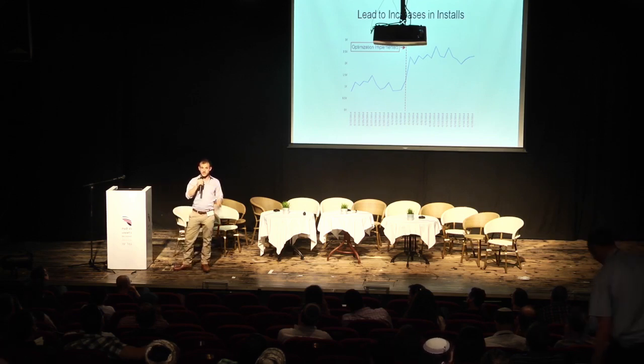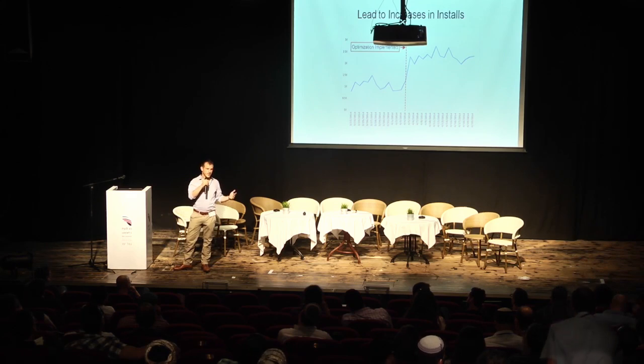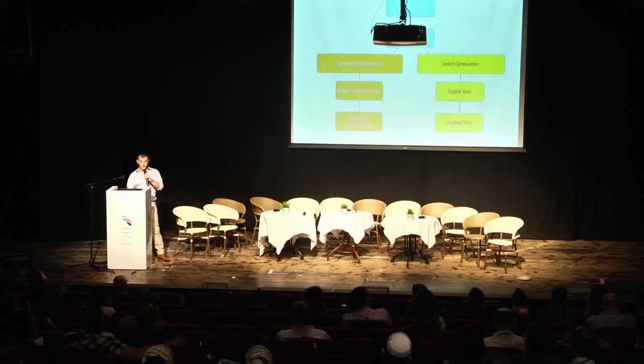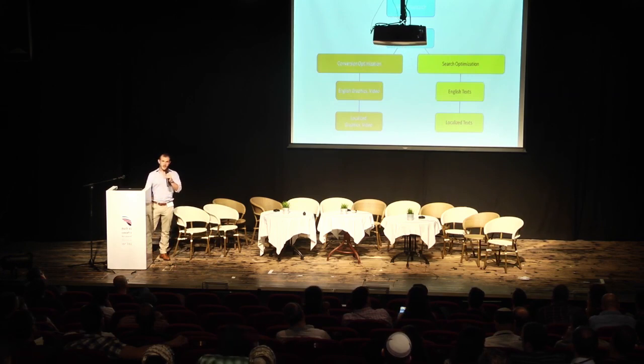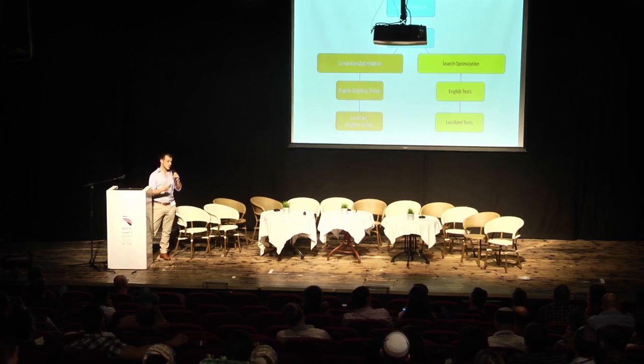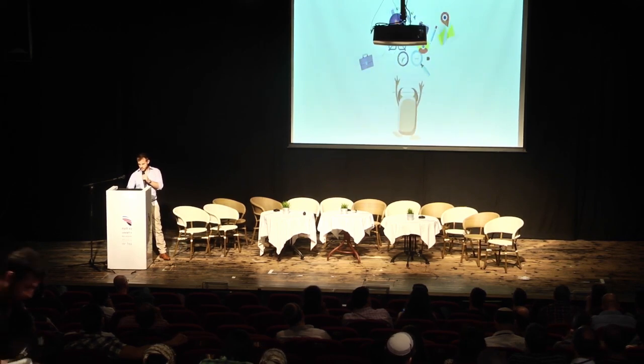What's kind of amazing about these numbers is that they hold true whether we're talking about an application with 30 installs per day or an application with 10,000 installs per day. Basically, we start with research, looking into the competitors, the industry, the keywords, and then we start working on search optimization, conversion optimization, which basically means texts and graphics. When we do this, we work on it in 25 different languages, which we'll get to as well.